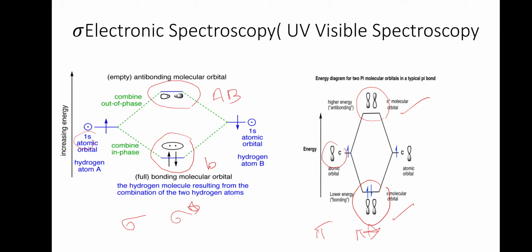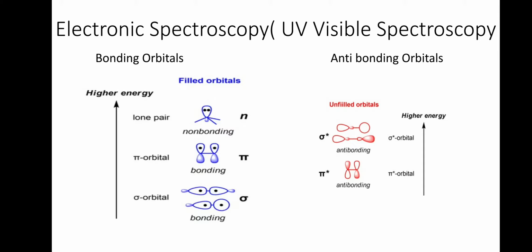So pi star has more energy. You can see that these are the three orbitals: sigma orbital, pi orbital, and the lone pair that we denote by n. So sigma, pi and n. In anti-bonding there are two, pi star orbital and sigma star. Energy wise, sigma is the lowest one, pi is the next, and non-bonding will be the highest energy. In anti-bonding orbitals, pi star will be the lowest, and sigma star will have more energy. So these are the orbitals in a molecule according to molecular orbital theory.